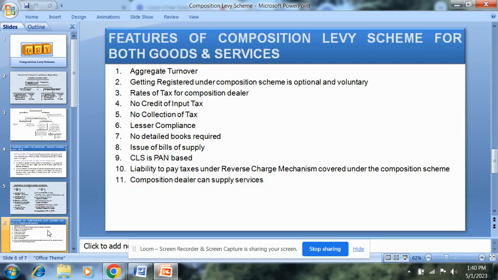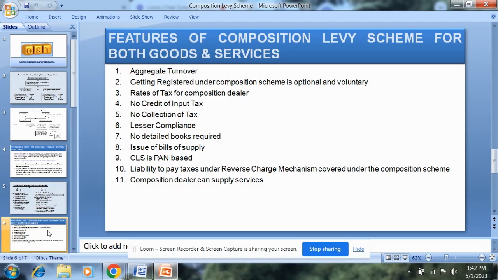Then no collection of tax, no issue of tax invoice. Though the rate of composition tax is very nominal at 1% or 5% or 6%, a taxpayer under the composition scheme is not entitled to collect tax from the recipient on the supplies made by him, nor shall he be entitled to any credit of input tax paid. So the person cannot issue tax invoice; instead he should issue a bill of supply to the person he is dealing with. A buyer from composition dealer will not be able to claim input tax on such goods.